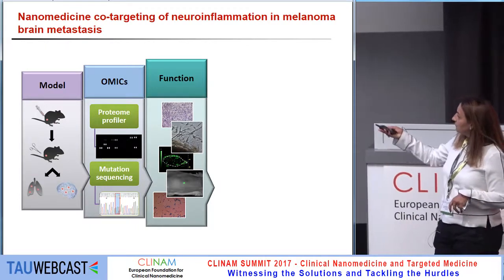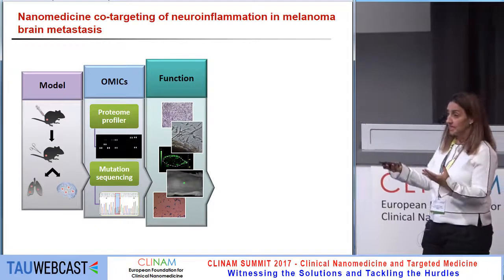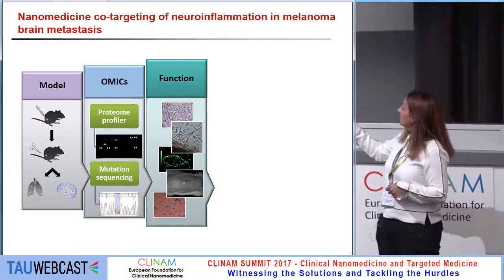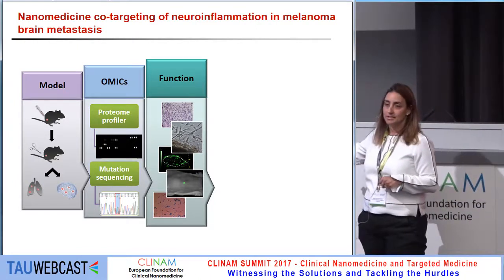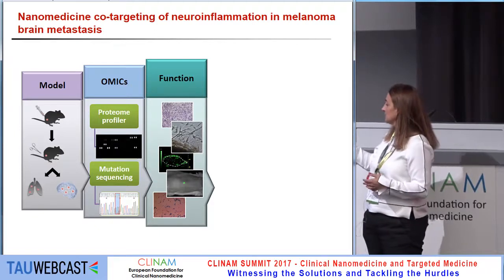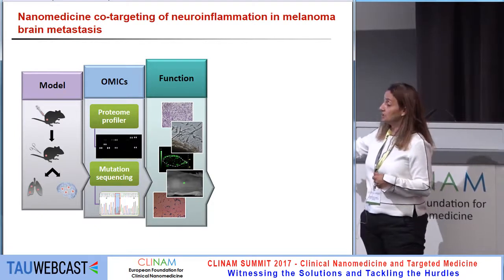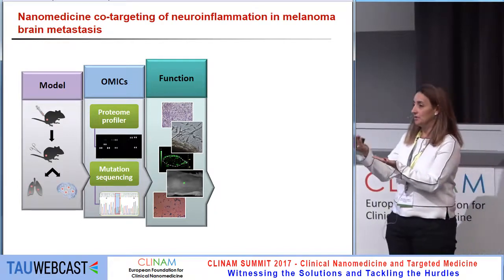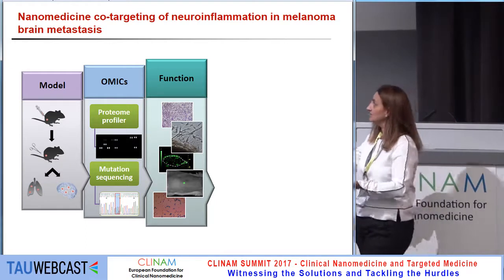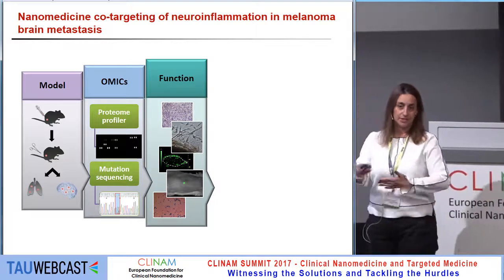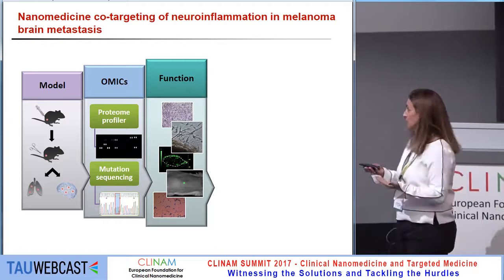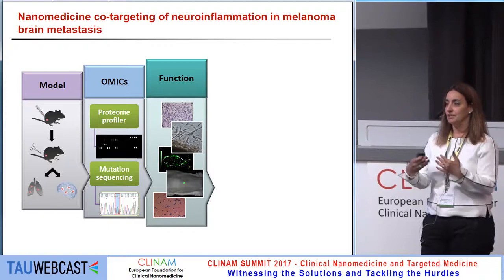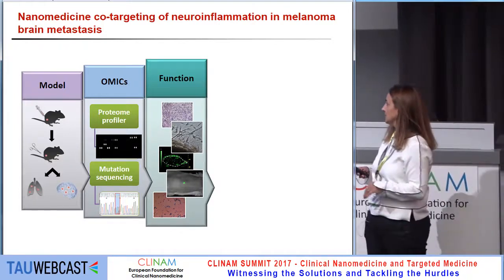And once we had some characterization and some cytokines as targets, we wanted to see if they are druggable targets. We created some functional assays to validate that target. For example, if we have a cytokine that is overexpressed once the melanoma cell arrives in the brain, by secretion from an astrocyte that became activated, we wanted to see if we block it by siRNA, neutralizing antibody, or CRISPR, do we get a regression of the melanoma metastasis in the brain?